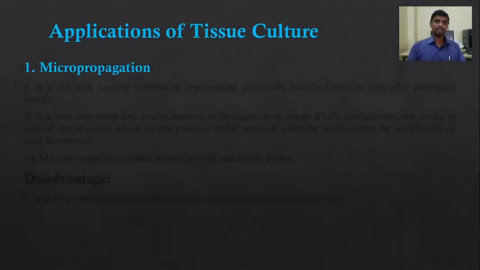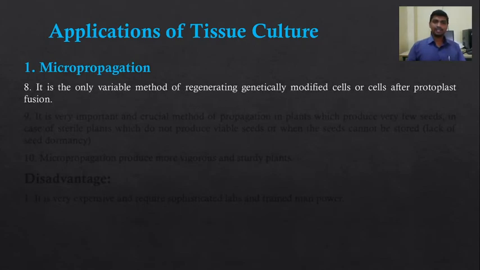Next, it is the only viable method of regenerating genetically modified cells, or cells after protoplast fusion. Protoplast fusion is one of the ways by which we can carry out hybridization, also called somatic hybridization. Protoplasts of two different plant species are combined, fused together.